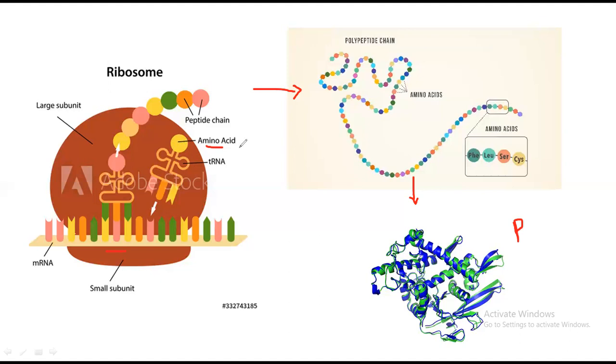So this series is mainly about it: the biosynthesis of amino acids, the different chemical reactions that are involved in the synthesis of amino acids. I will discuss this in the later videos. So this was just the importance of amino acids. In the next slide, I will show you a very specific diagram, as I told you in the earlier video, of how these amino acids are formed inside a bacterial cell. So let me show you the diagram.